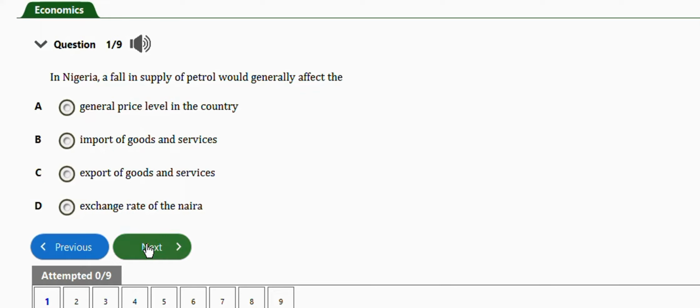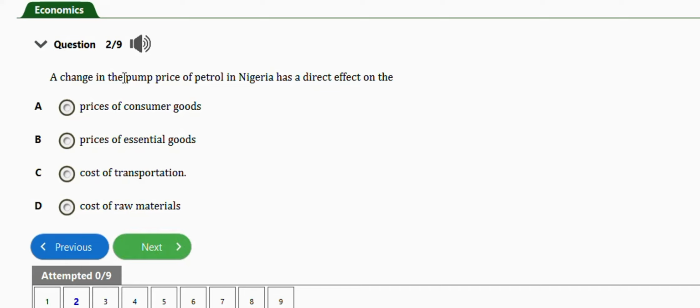Okay, next question is this one. It says a change in the pump price of petrol in Nigeria has a direct effect on the real prices of consumer goods, prices of essential goods, cost of transportation, cost of raw materials. The right answer is option C, which is cost of transportation.